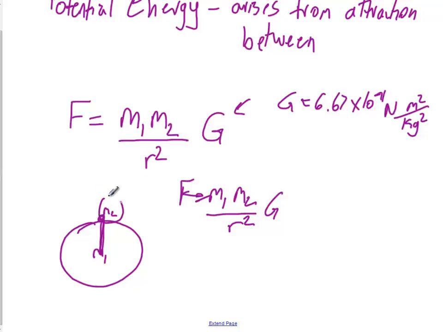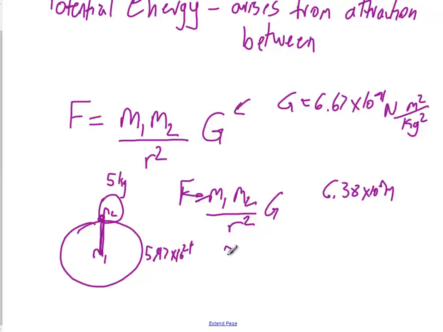The force of attraction is the masses. So if this mass right here is 5 kilograms, and Earth has a mass of 5.97 times 10 to the 24th kilograms, and the radius of the Earth, I've got to look that one up real quick, is 6.38 times 10 to the 6th meters. Then we can plug all these numbers in.